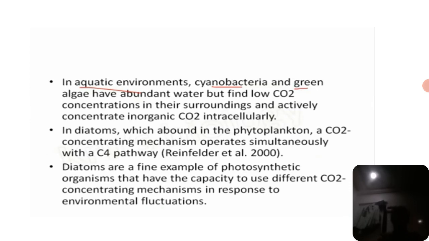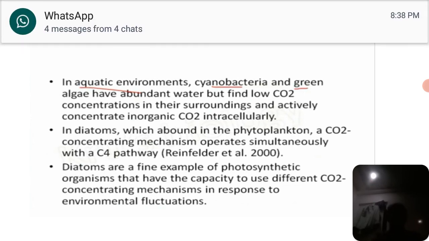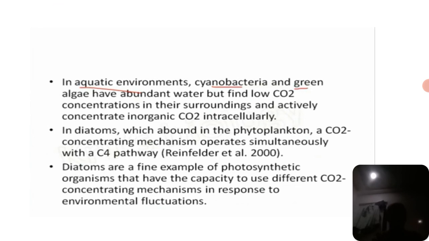In aquatic environments, cyanobacteria and green algae have abundant water but find low carbon dioxide concentration in their surroundings and actively concentrate inorganic carbon intracellularly. Okay, these are some of the examples. In diatoms, which abound in the phytoplankton, a carbon dioxide concentrating mechanism operates simultaneously with a C4 pathway.